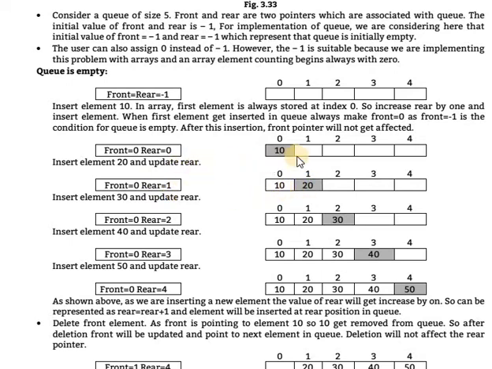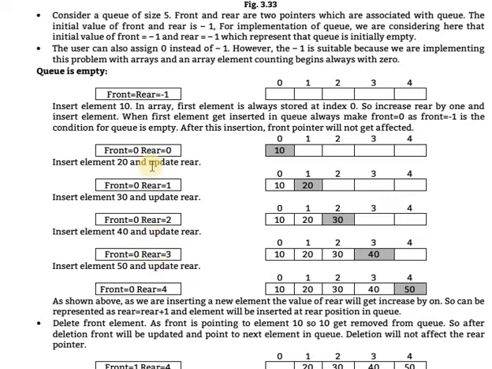Means when a number is inserted, rear will automatically be incremented by 1. Okay. Insert the element 30 and update the rear. The number will be inserted, the front is equal to 0 and rear is equal to 3. Front is equal to 0, rear is equal to 3.